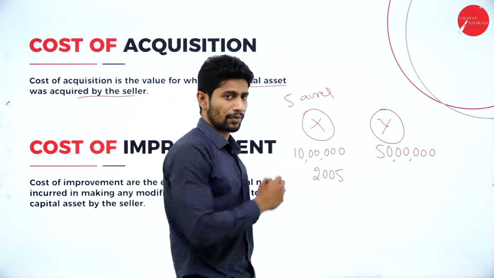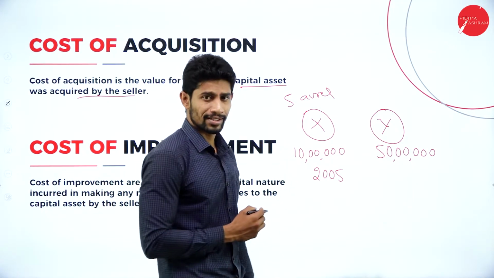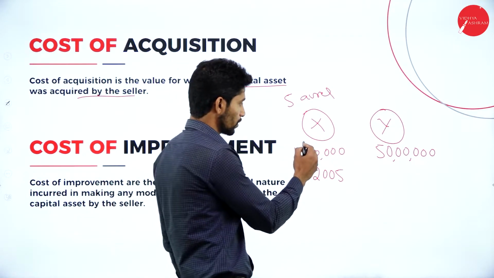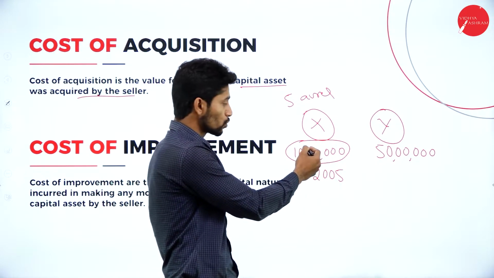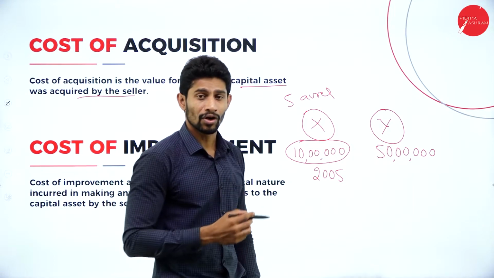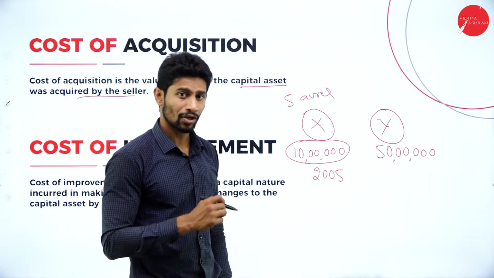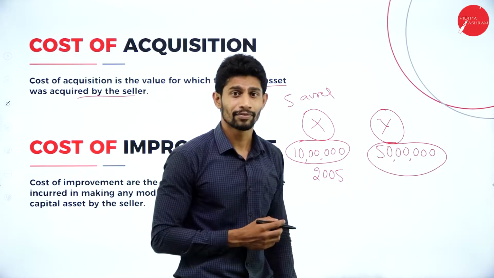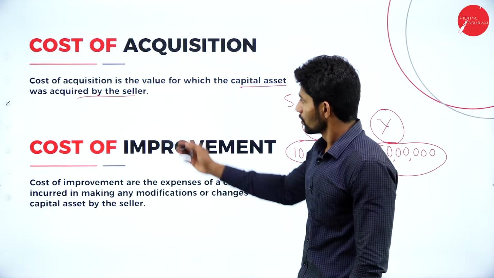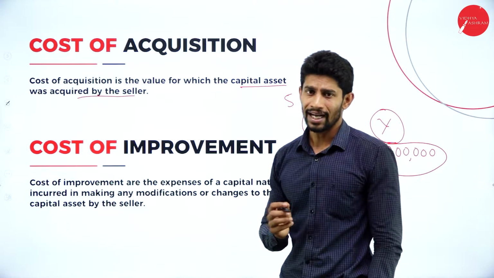So what is the cost of acquisition to Mr. X? The cost of acquisition is whatever the amount paid by Mr. X, that is rupees 10 lakh. So this 10 lakh rupees is called cost of acquisition. Cost of sale is very simple. So cost of sale is 50 lakhs. So that is the meaning of cost of acquisition.